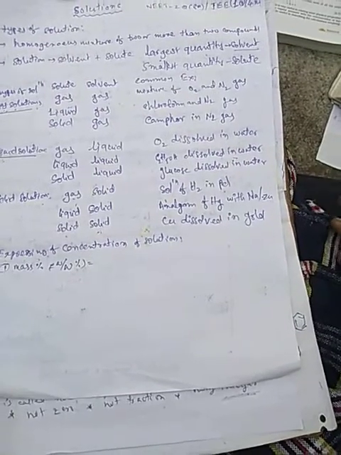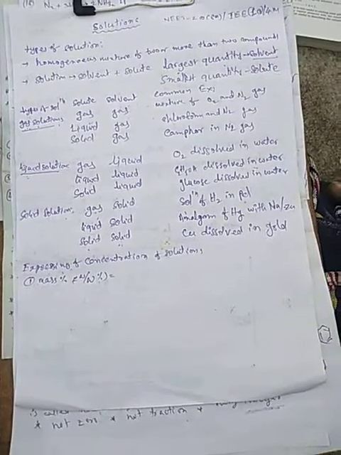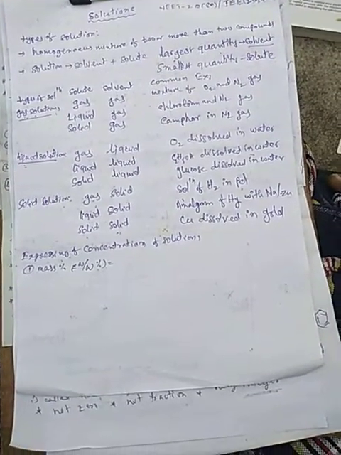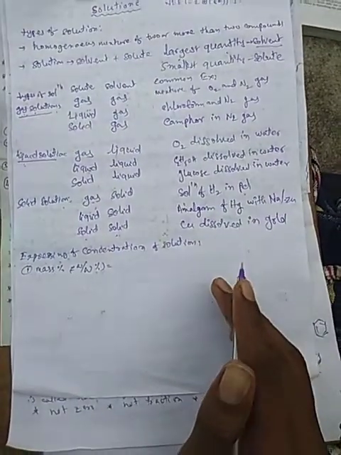I am repeating the definition, listen properly. The mass of component in the solution to the total mass of the solution is called mass percentage.